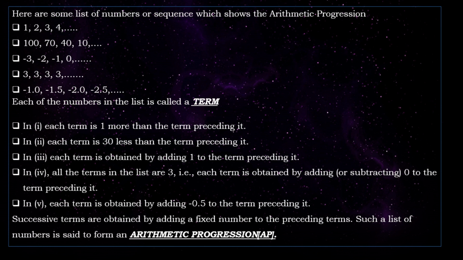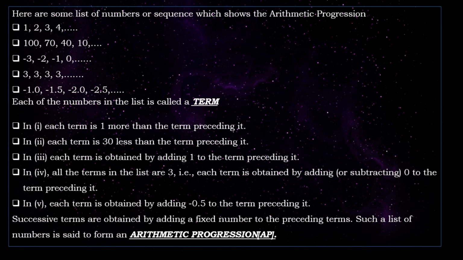Next, the fourth one is 3, 3, 3 and 3. In the fourth one, all the terms in the list are 3. That is, each term is obtained by adding or subtracting 0 to the term preceding it. Then the last one is minus 1.0, minus 1.5, minus 2.0 and minus 2.5, etc. In the fifth one, each term is obtained by adding minus 0.5 to the term preceding it.